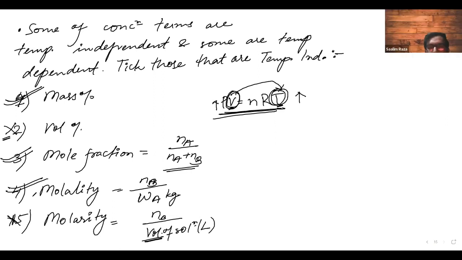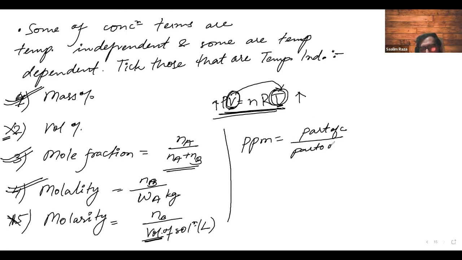Now, if somebody gives you a very new concentration term, what will you say? You will just see what terms those concentration terms have in the formula. For example, ppm. Is it temperature independent or dependent? It seems independent because we have parts of component and parts of solution, and total parts.